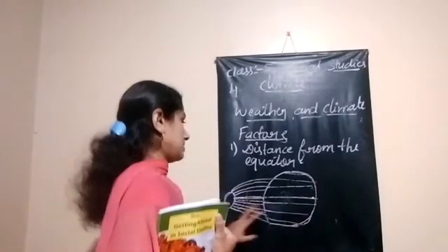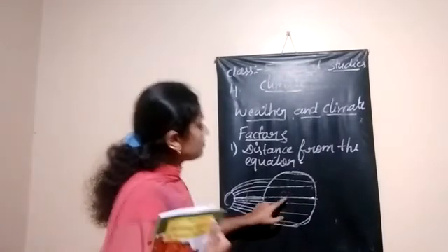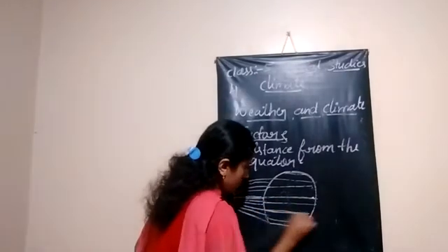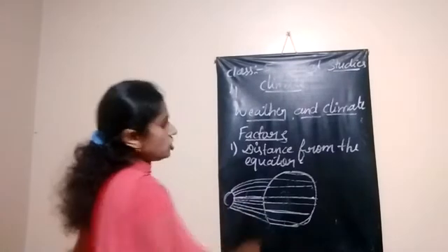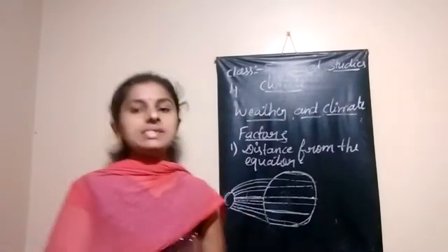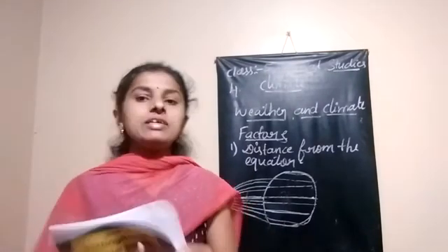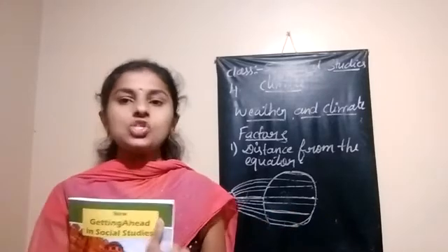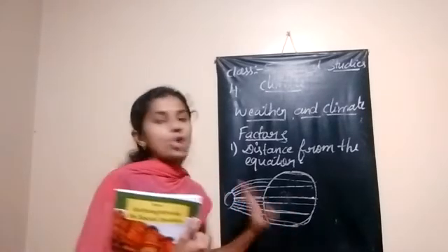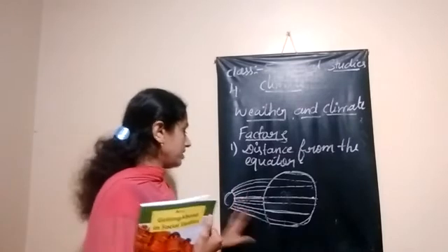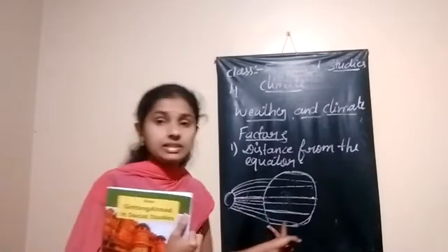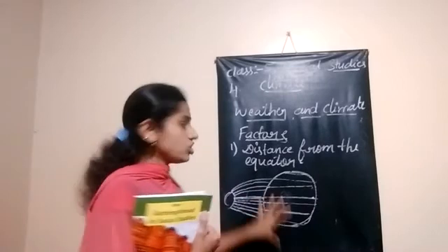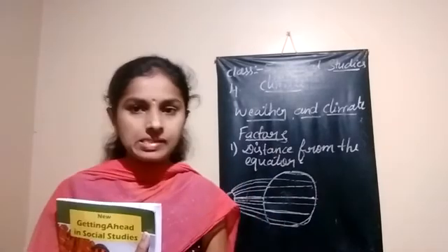Yes. What are the regions far from the equator? These lower regions. Those regions are getting, as I just told, slanting sun rays. That means they are not too hot regions. When the sun rays are slanting like this, the heat of that region also decreases.